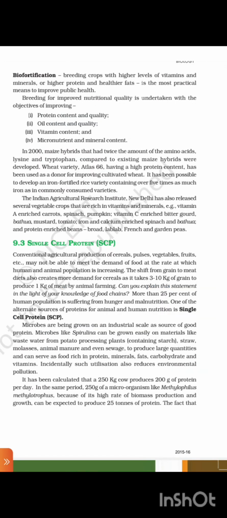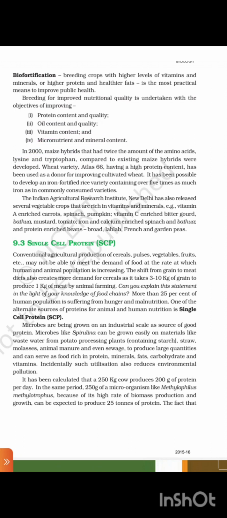Biofortification. Breeding crops with higher levels of vitamins and minerals, or higher protein and healthier fat, is the most practical means to improve public health. Breeding for improved nutritional quality is undertaken with the objectives of improving: first, protein content and quality; second, oil content and quality; third, vitamin content; and fourth, micronutrient and mineral content.